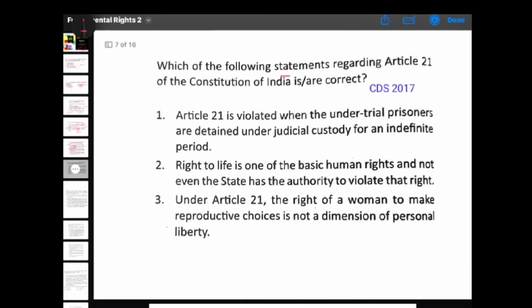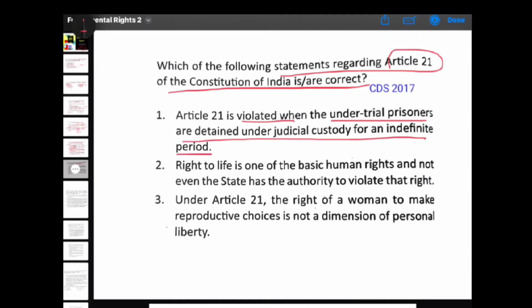Next. Which one of the following statements regarding Article 21 of the Constitution of India are correct? Article 21 is violated when the undertrial prisoners are detained under judicial custody for an indefinite period. Yes, आप indefinite period के लिए किसी को judicial custody में नहीं रख सकते हैं. So this is correct.